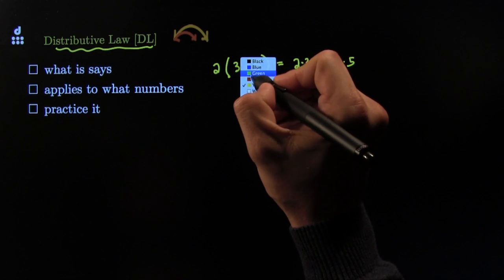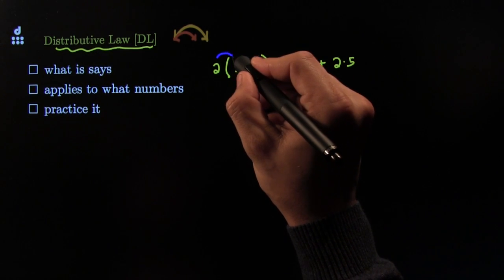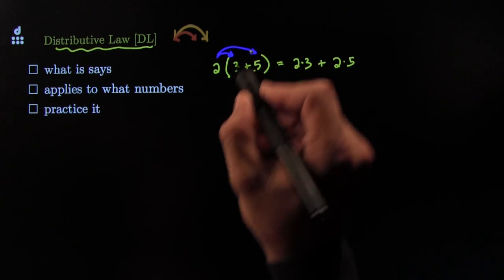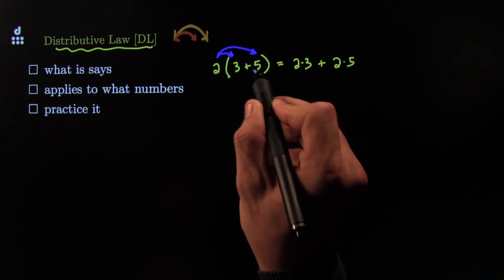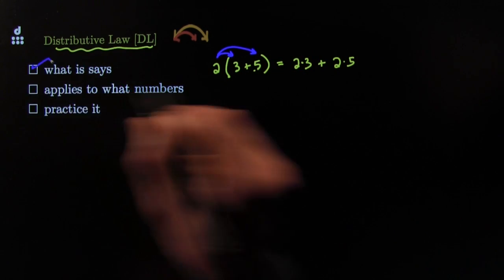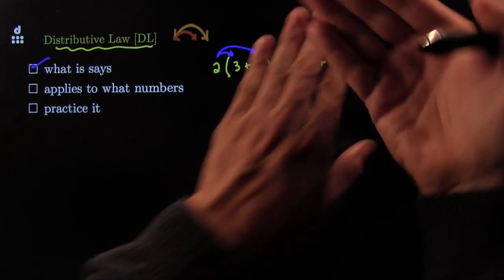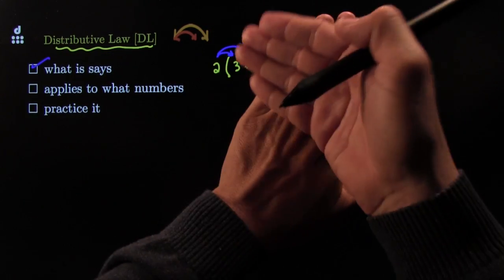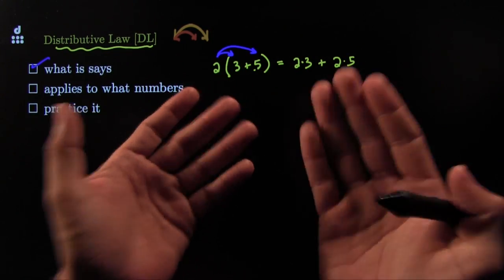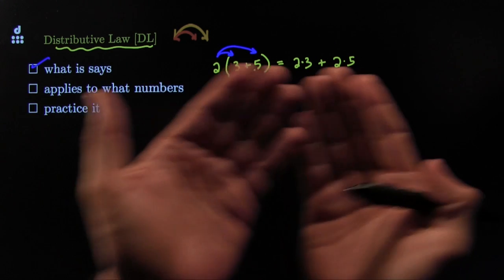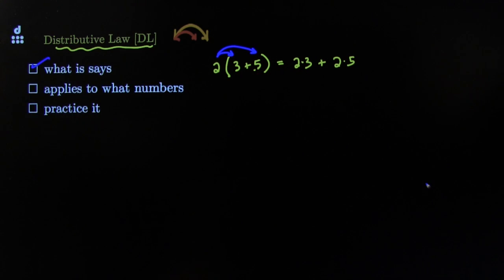And the reason for the name is because you take the 2 and you distribute it to that, and you distribute it to that. You distribute it to every single term inside. That's exactly what it says. It says that you can distribute it, and you can go with this or you can go with that. It says you've got choices. You're a human being. Do whatever you want. If you like this, fine. If you like that, fine. It gives you choices.